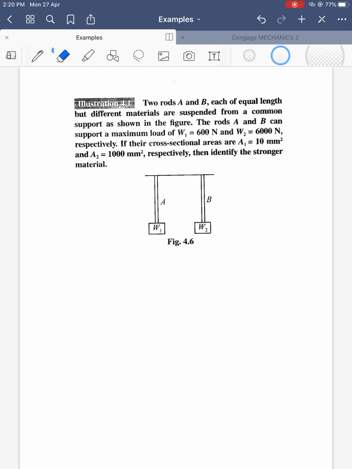Let's discuss few examples on it. Two rods A and B each of equal length but different materials. One important thing I want to say, these stresses are properties of matter.